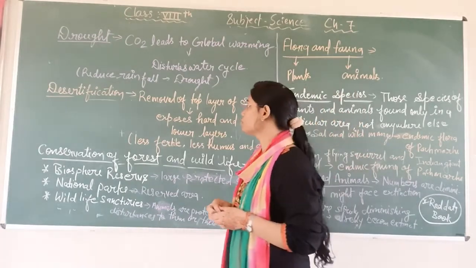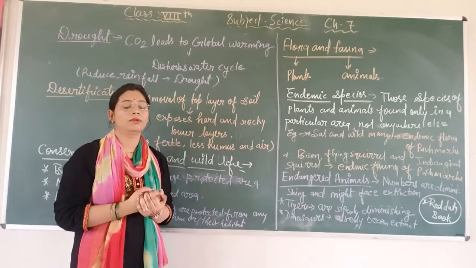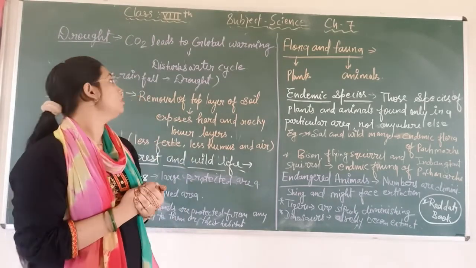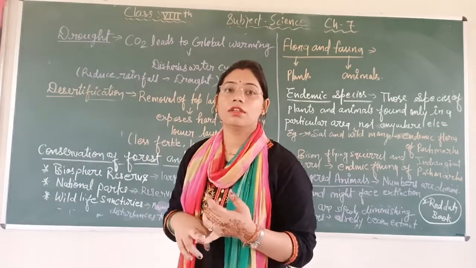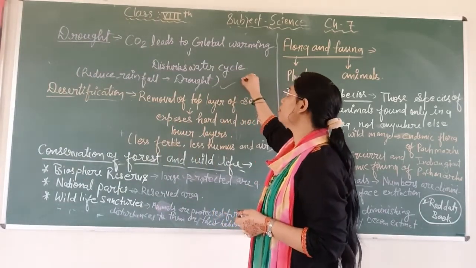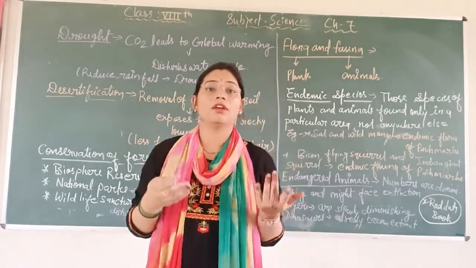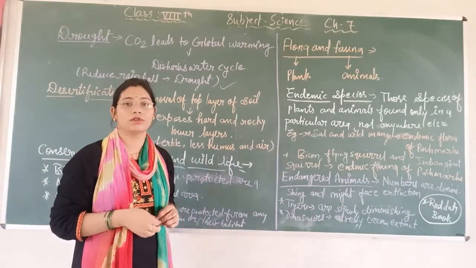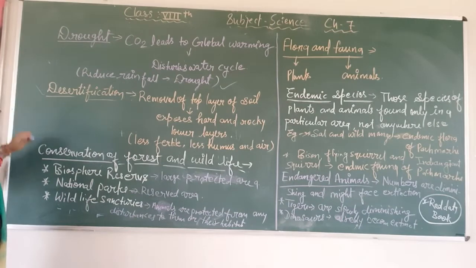And how will it disturb? It will reduce the rainfall. Because of global warming, rainfall will be reduced, and that condition is known as drought. When rainfall is less, or when rain is not happening, this condition is known as drought. And the second term written here is desertification.